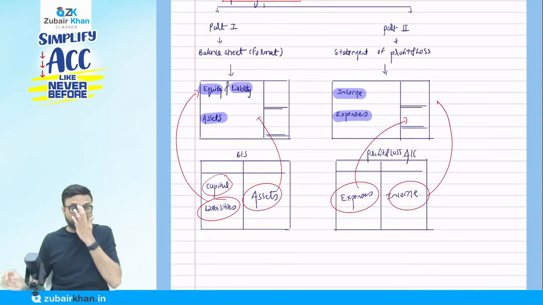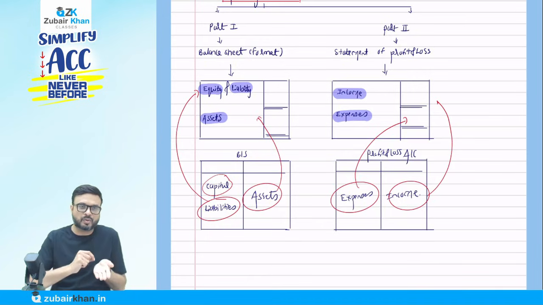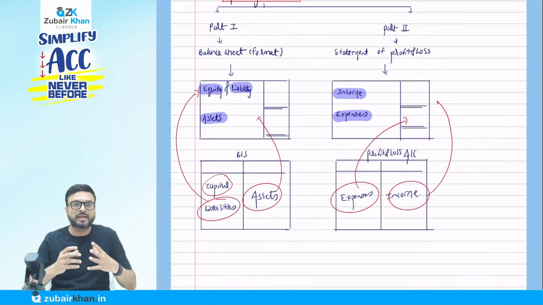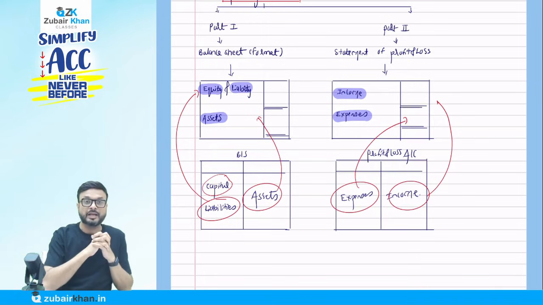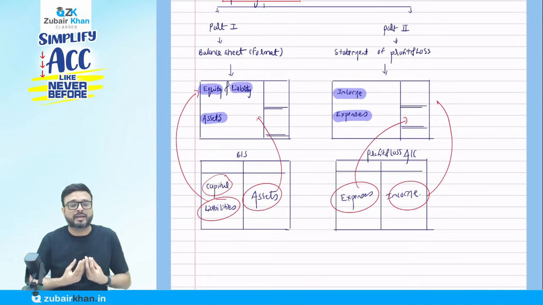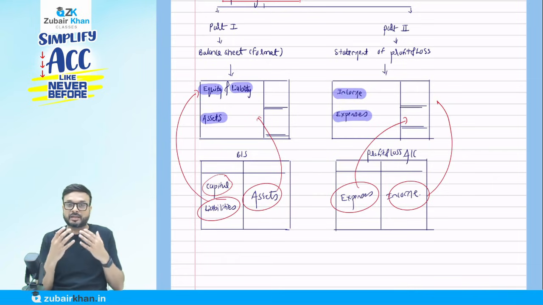I don't want to use a technical definition here. I want to simplify it, because in the examination you're not going to write down the technical definition. That we are going to cover in one of the framework chapters later on. But here, in normal language, I want to explain what you mean by asset, liability, equity, income and expenses.